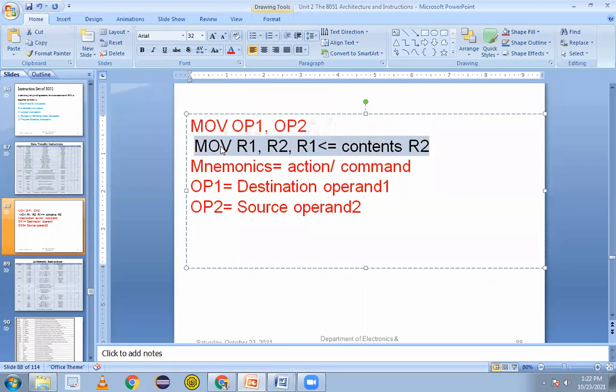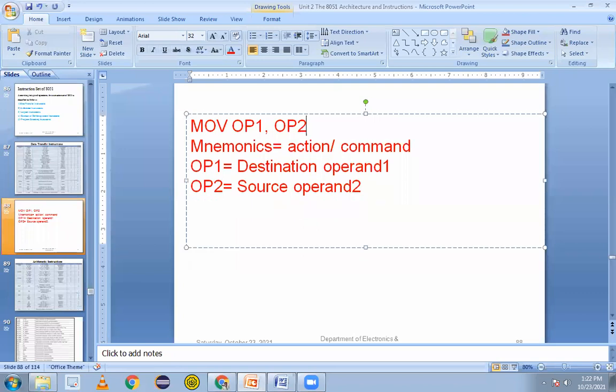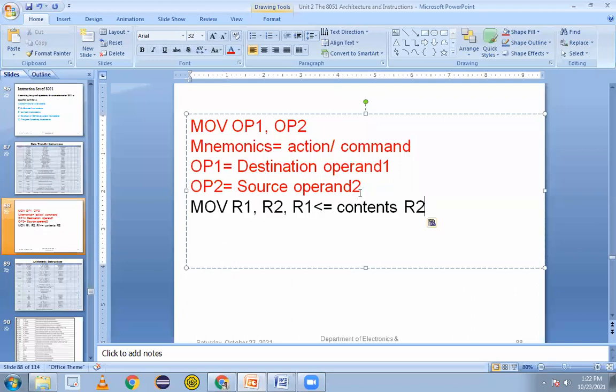Over. After this, I take an example. I write the example below.